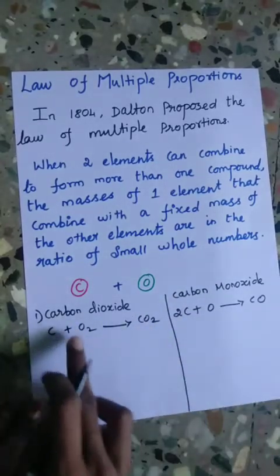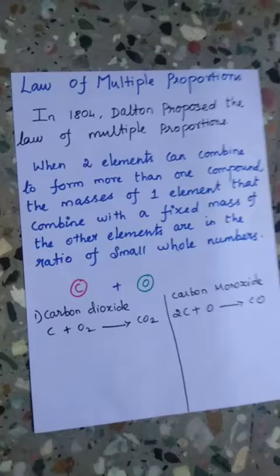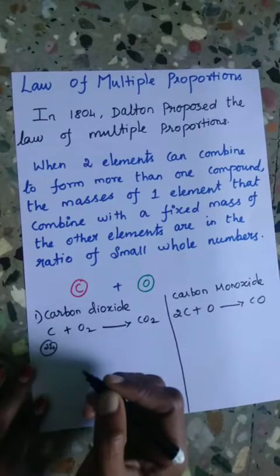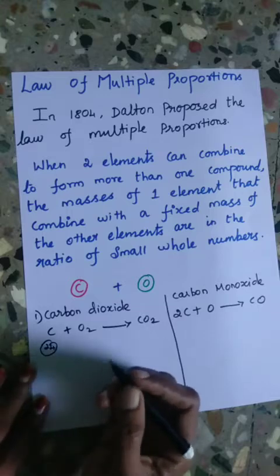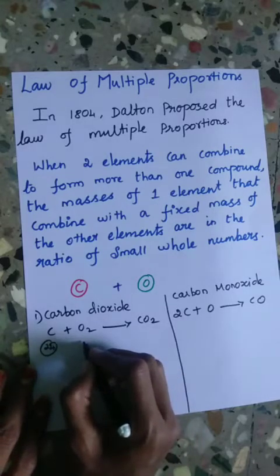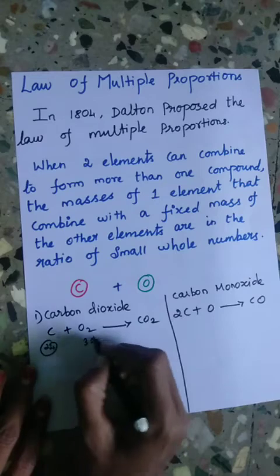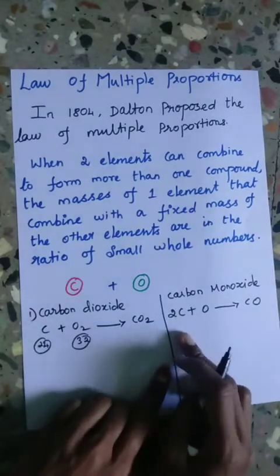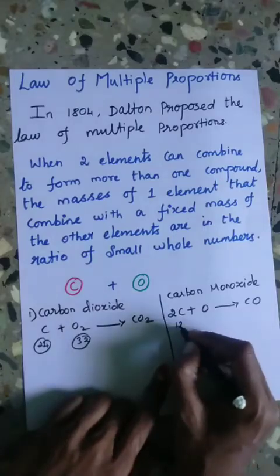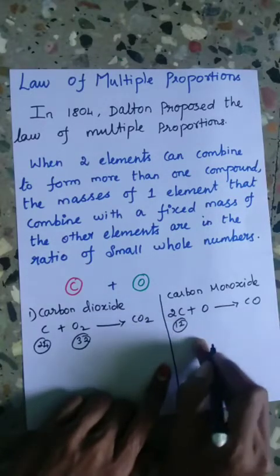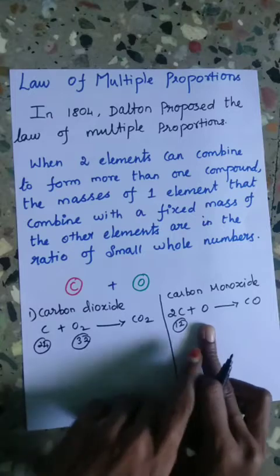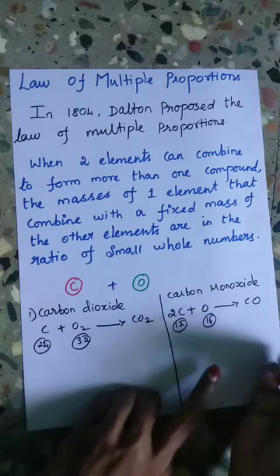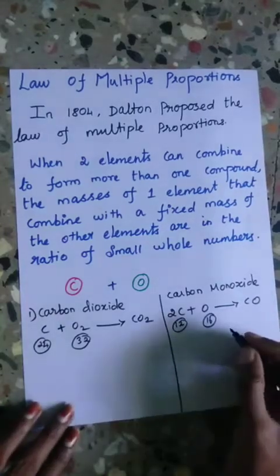So here in carbon dioxide, 12 parts by mass of carbon combine with 32 parts by mass of oxygen, and in carbon monoxide, 12 parts by mass of carbon combine with 16 parts by mass of oxygen.